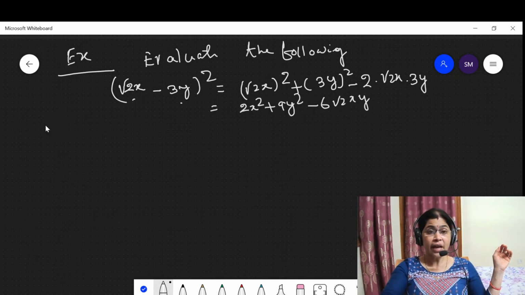Then another question. Here question 1. Then another question says evaluate (x/2 − y/3)².